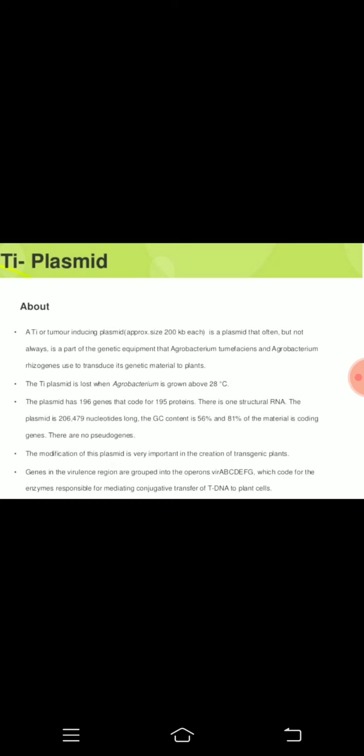The Ti plasmid is lost when Agrobacterium is grown above 28 degrees Celsius. Means if the temperature is very high in a particular field or soil, then the Agrobacterium present in that soil don't have that Ti plasmid. Okay, what is present on this Ti plasmid, we'll see with the help of the figure, that will be better.